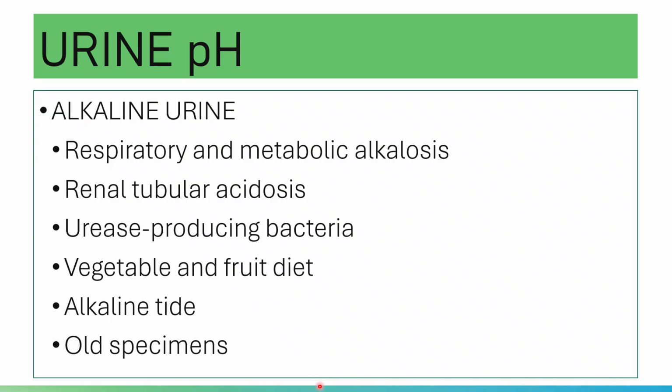As I've said earlier, hydrogen and bicarbonate are the products of dissociation of carbonic acid. What will happen to your bicarbonate?